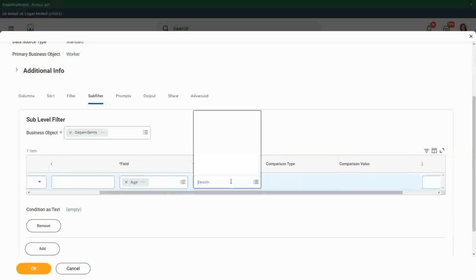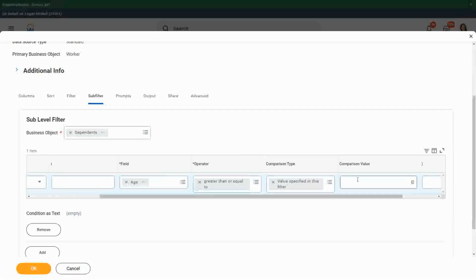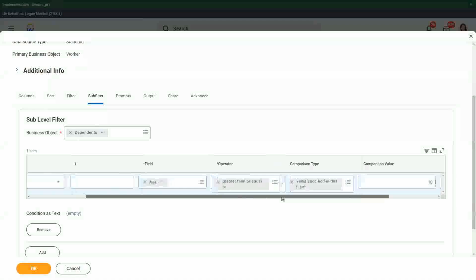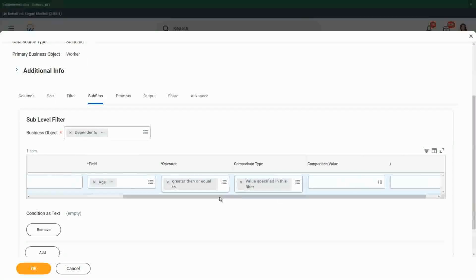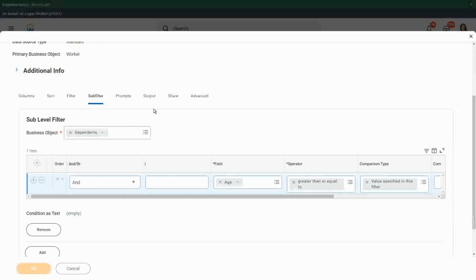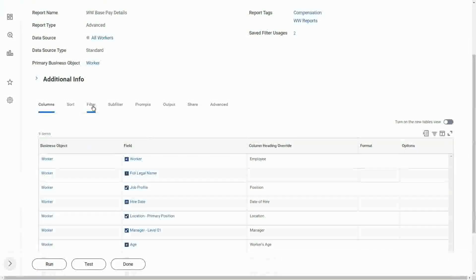So age? What should be the operator? Greater than or equal to, right? Greater than or equal to, and 10. This is what we wanted. Age of the dependents, greater than 10 years. So this is how you do it. Again, remember, subfilter works with the related business objects. Filter always works with the primary business object. Okay, very, very important point.